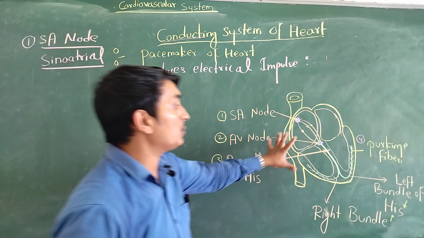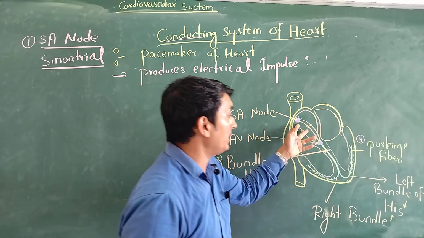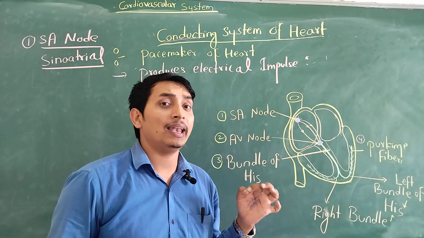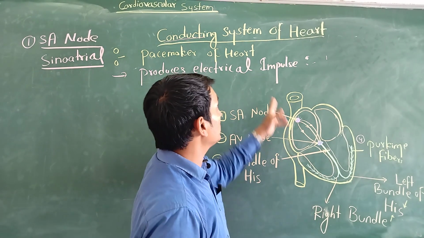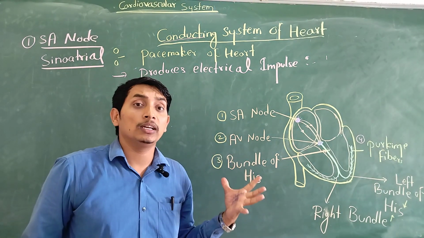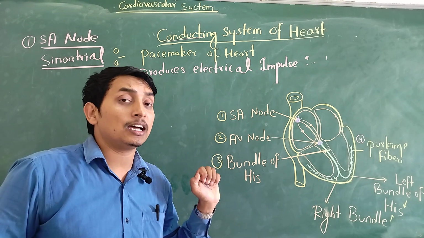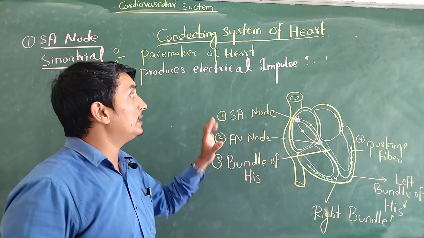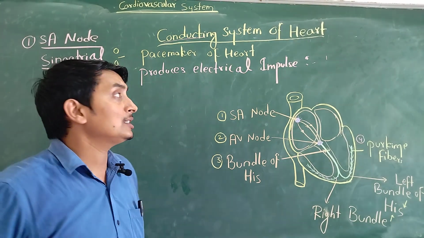Each and every heart muscle requires electrical current, either atrium or ventricle. Every cardiac myocyte requires electrical current that is mainly supplied by the conducting system of our heart. So it maintains our heartbeat, or you can say the contraction of the heart. When the heart is contracted, blood is ejected out. That is mainly maintained by the conducting system of our heart.